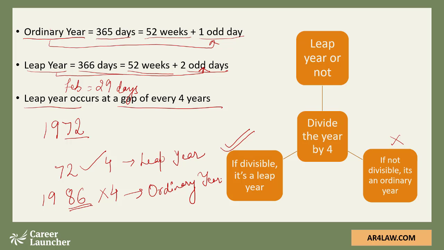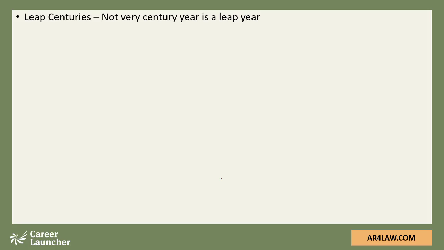Now the divisibility rule of 4 is that we divide the last 2 digits by 4. If it is divisible, we can say the entire number is divisible by 4. Another test is that if the last 2 digits of a number happen to be 0, then also the number is divisible by 4. Now, if we extend that rule to a century year, every century year has two zeros at the end, and if I use this rule here, I would be saying that every century is a leap year, but no, that is not the case here.